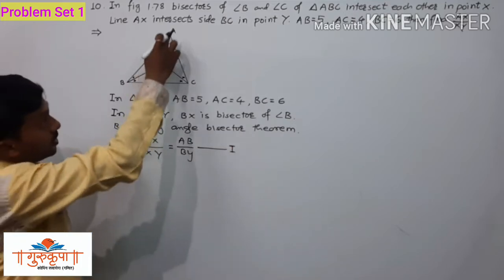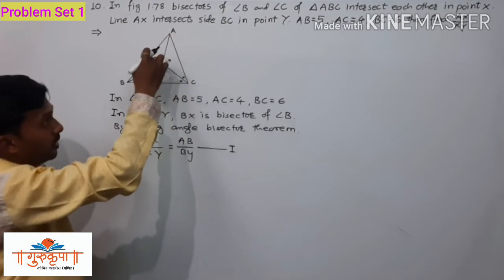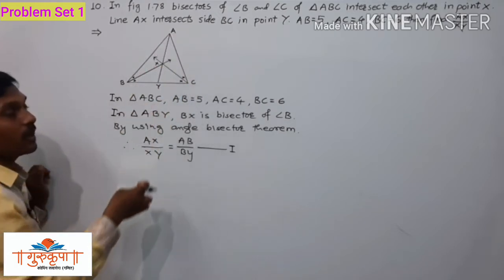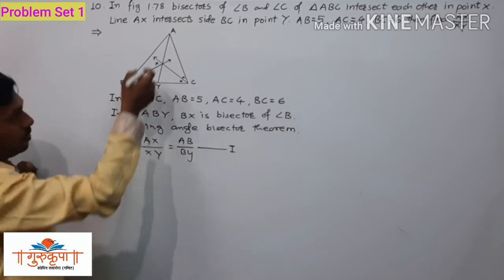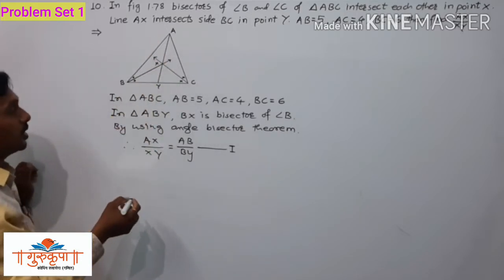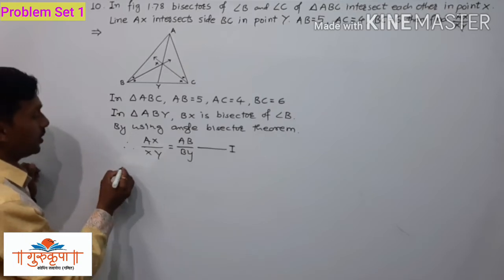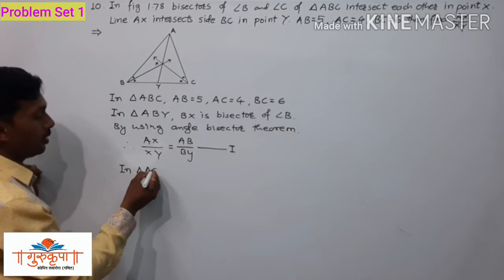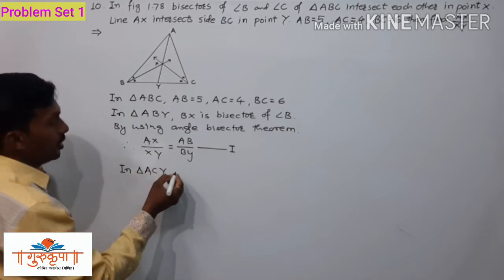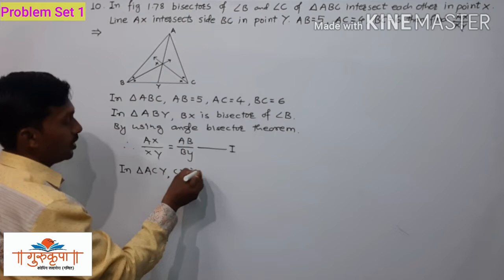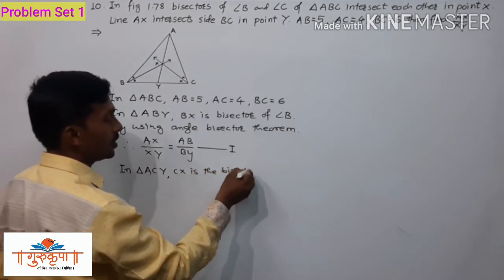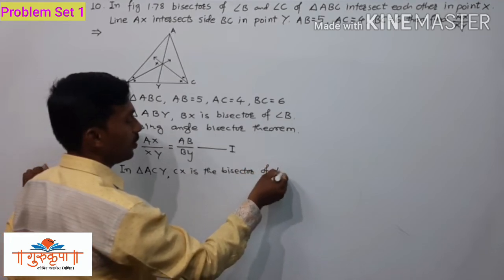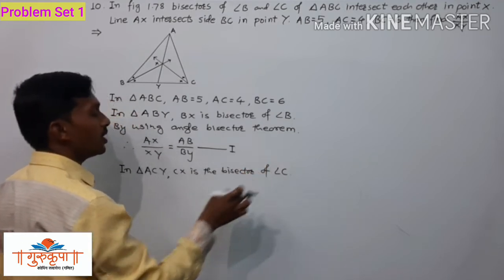Now in triangle AYC, it is given that CX is the bisector of angle C. So again we can use the angle bisector theorem. We write the name of that triangle also: in triangle ACY, CX is the bisector of angle C. That is the given information.